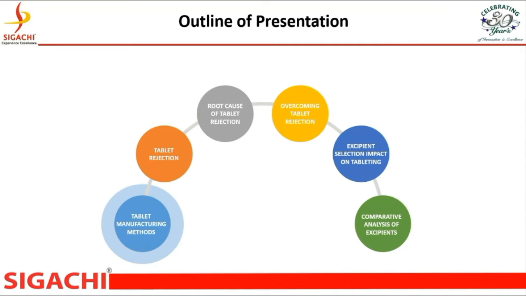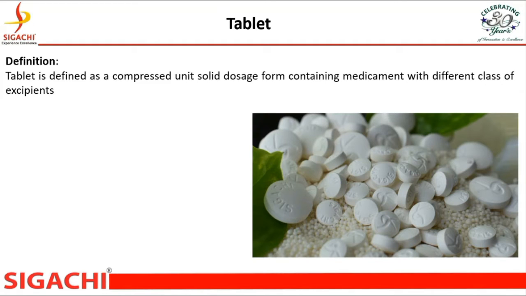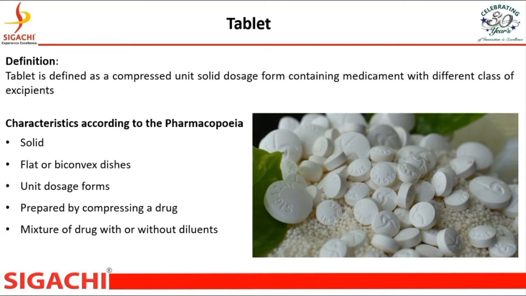Now, tablet. Tablets are the most frequent dosage form due to their advantages, for example availability, easy administration, good stability, and low price. Characteristics according to the pharmacopoeia: must be solid, flat or biconvex discs, unit dosage forms prepared by compressing a drug mixture, a drug with or without diluent.